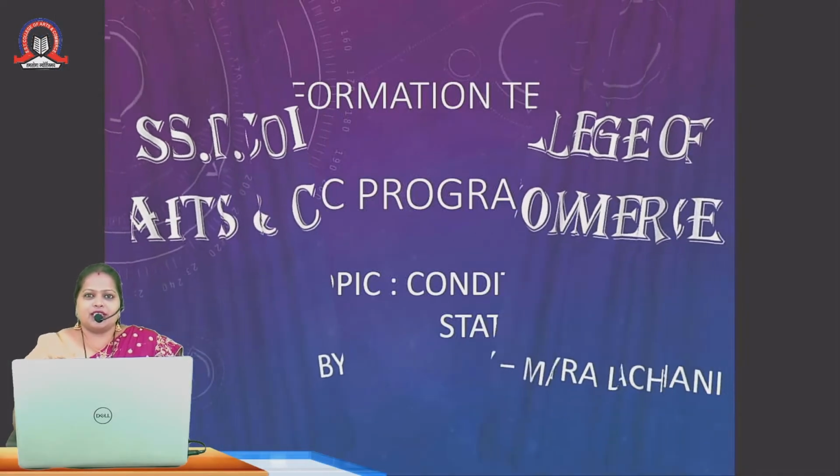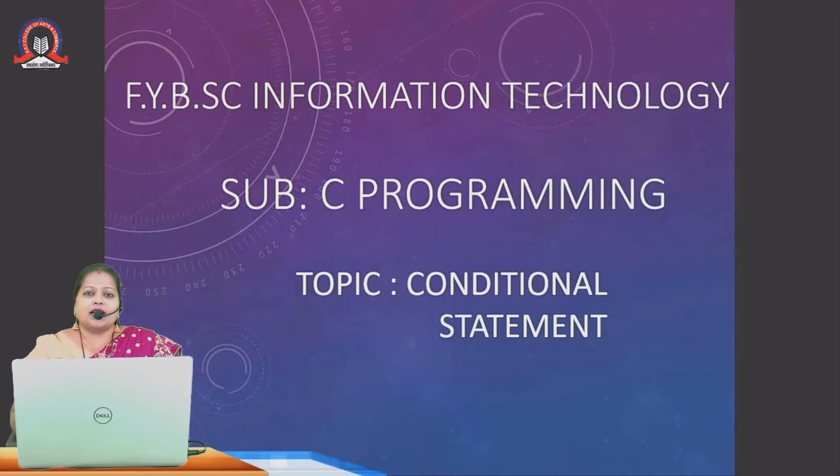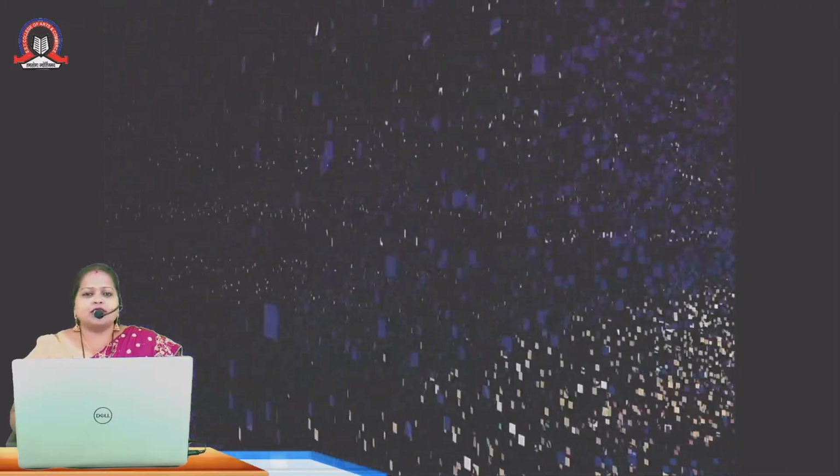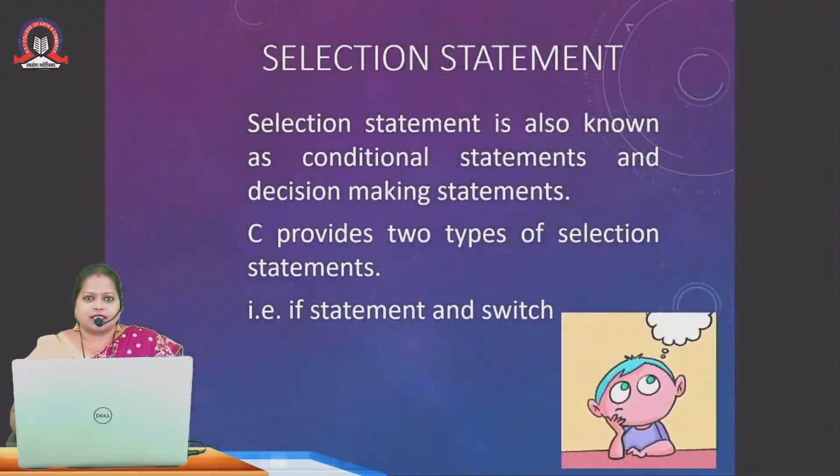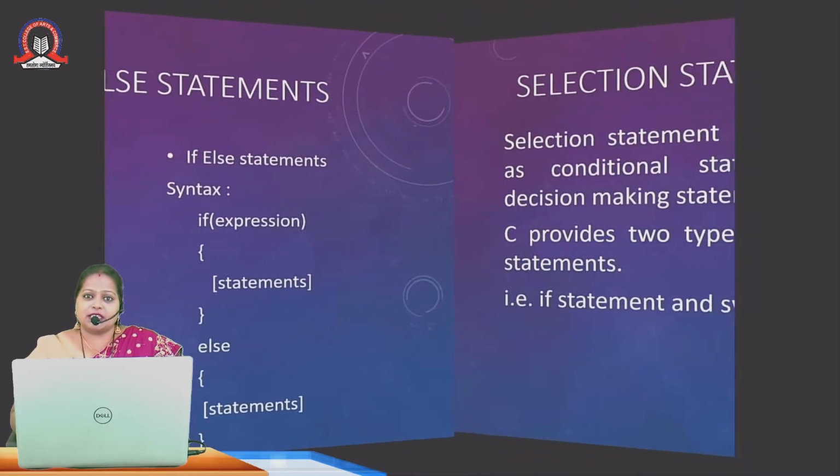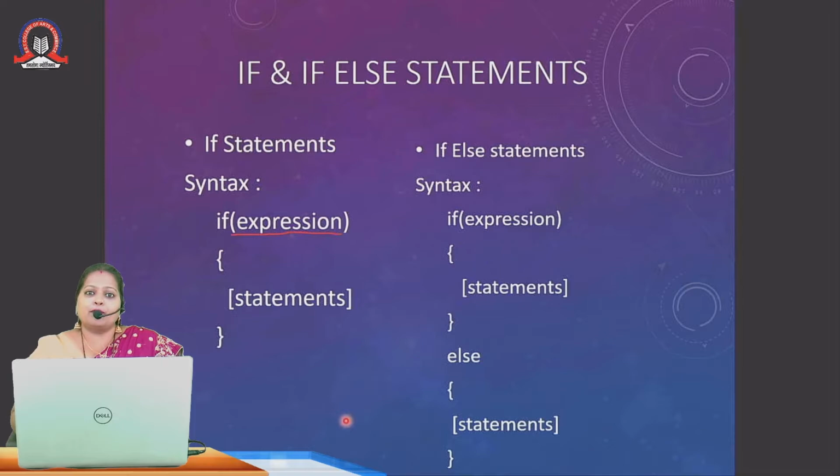So in today's video I am going to teach you conditional statement, which is a topic of C programming. Conditional statement is also known as decision making statement. C provides two types of conditional statement. One is if and another is switch statement. In if statement, we have to learn about if statement, if else statement and ladder if else. We'll see one by one with the help of syntax as well as with the help of program.